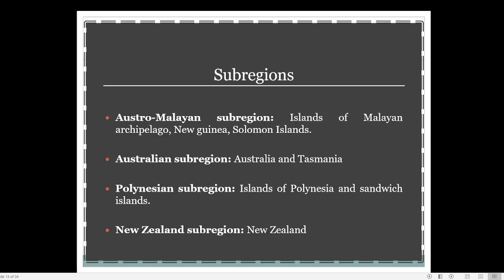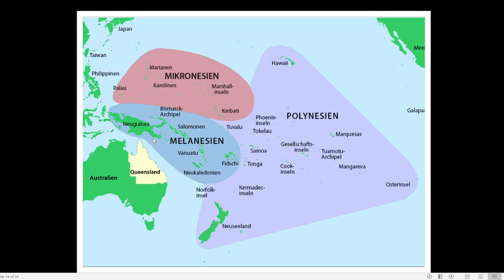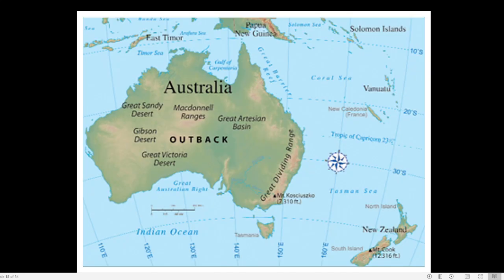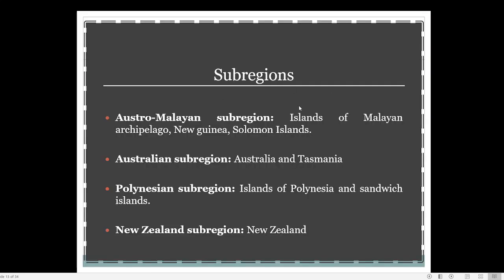We have to understand which regions come under the Austro-Malayan sub-region. We will take the first one, the Austro-Malayan sub-region, and it consists of islands of the Malayan archipelago. Malayan archipelago means Malaysian archipelago. Many islands of Malaysia are near to Australia. Maybe I will show you some part here. So here you can see Malaysia is here. Many islands near to Australia are actually part of the Australian region.